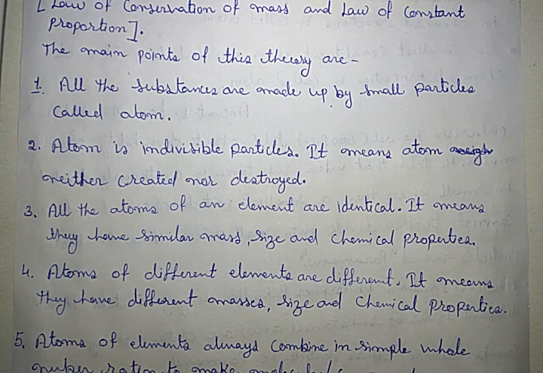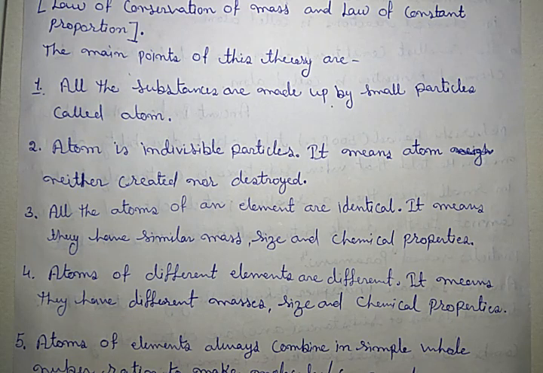Atoms of the same element are the same, but the atoms of different elements are different. Atoms of elements always combine in the simplest whole number ratio to make a molecule or compound. That means not fractions. They are always present in simplest whole numbers, 1, 2, 3, 4, 5, 6 and so on.